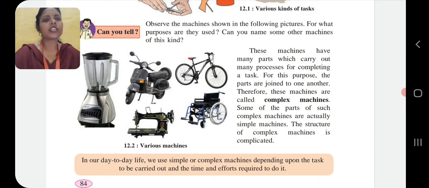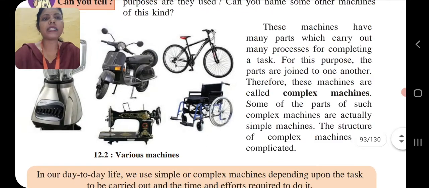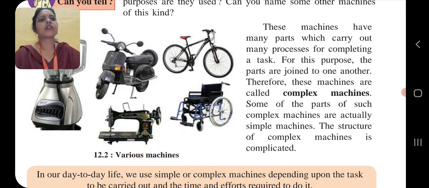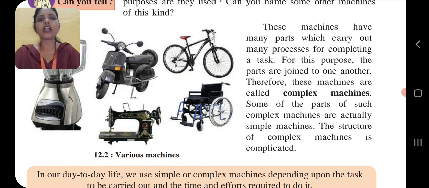Next, complex machine: the machines which have many parts that carry out many processes for completing a task. For this purpose, the parts are joined to one another. Therefore, these machines are called complex machines. We saw all these examples last time, one by one: the mixer, scooter, bicycle, sewing machine and all. So children, in this class we are going to see the next topic, inclined plane.